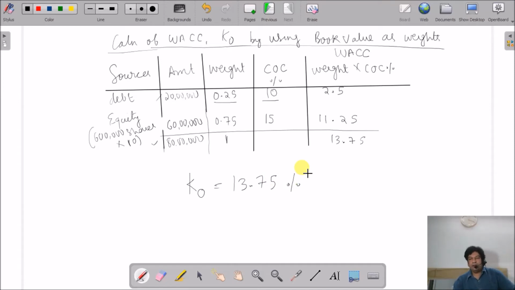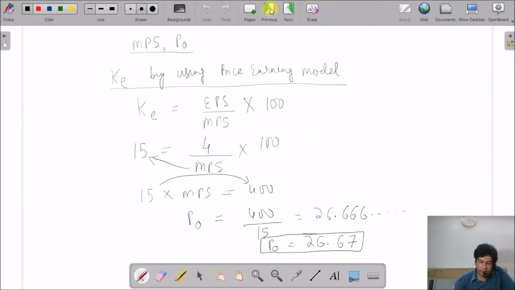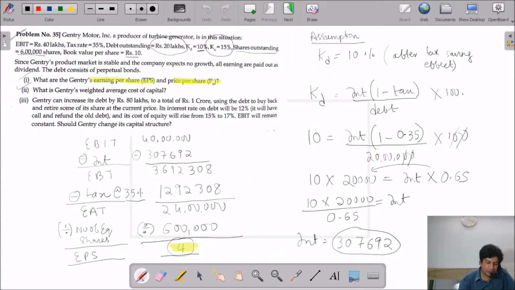So I hope till here your answer is clear. Now we are moving to the last part. Now Gentry can increase its debt by 80 lakhs to a total of 1 crore, using the debt to buy back the entire sum of its share at the current price. Its interest rate on debt will be 12%. It will call and refund the old debt. Its cost of equity will rise from 15% to 17%. The EBIT will remain constant should Gentry change its capital structure.